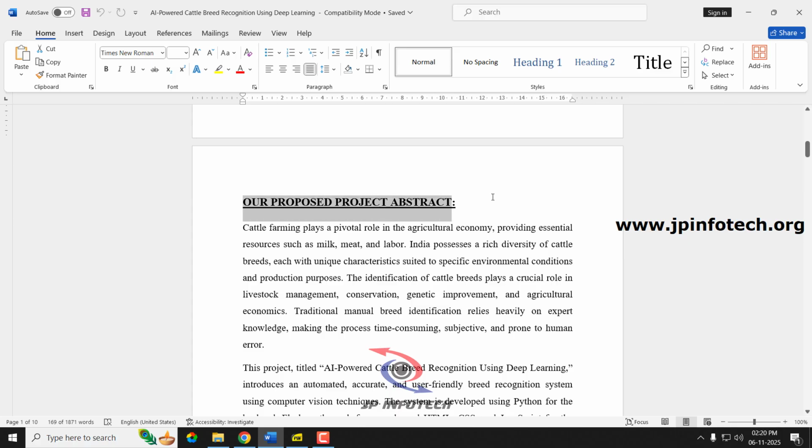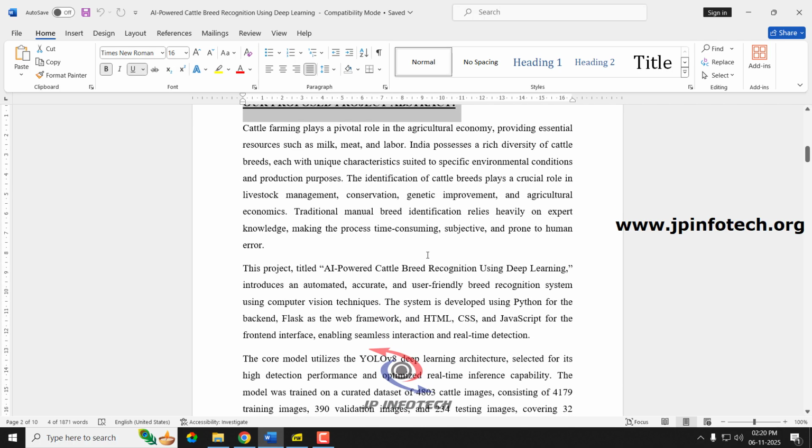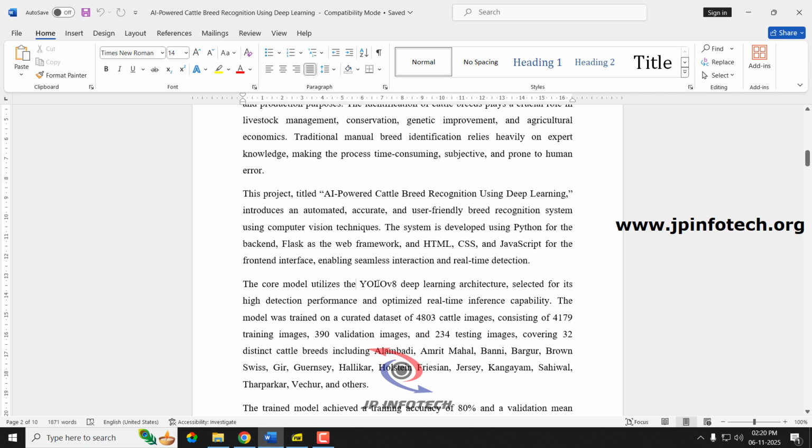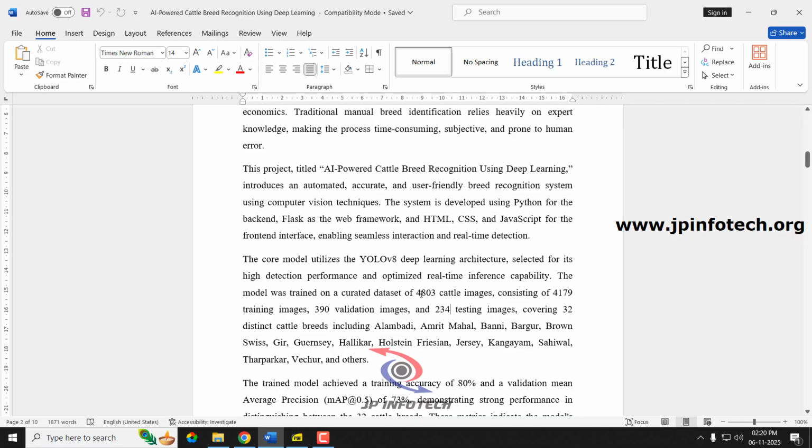Coming to our proposed project abstract, here we have implemented AI powered cattle breed recognition using deep learning, which is developed using Python as the primary coding language. For the front end, we have used HTML, CSS and JavaScript. For the web framework, we have used Flask. The implementation model that we have used is the YOLO V8 deep learning architecture. The dataset that we have taken contains 4,803 cattle images, where 4,179 are training images, 390 are validation images, and 234 are testing images.